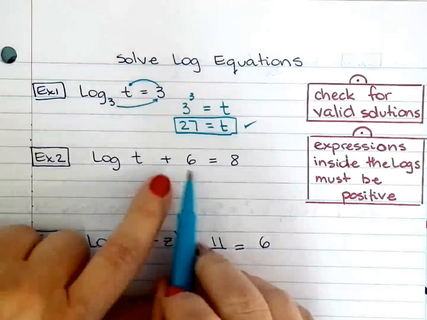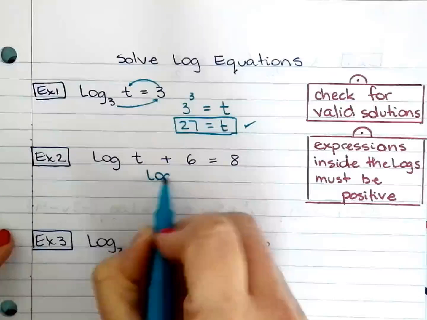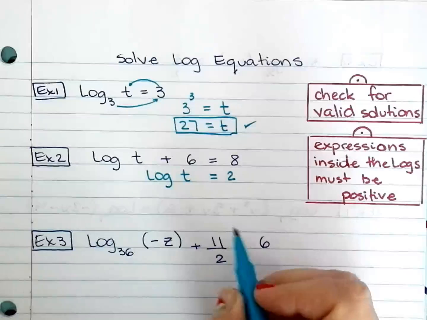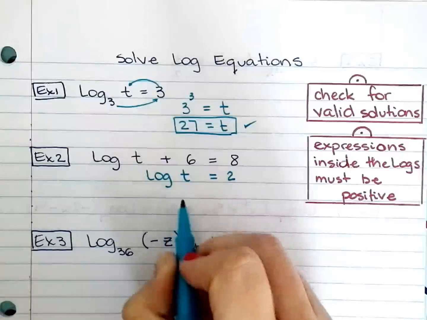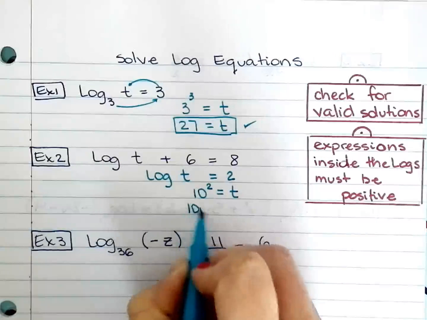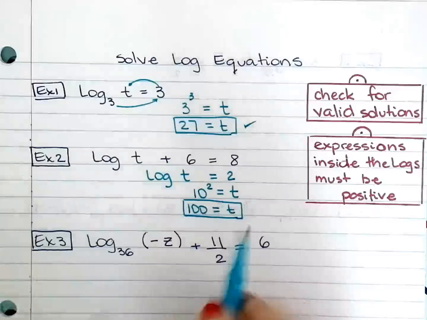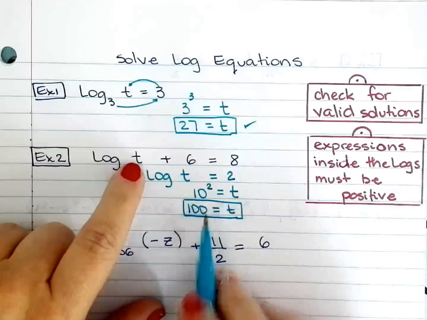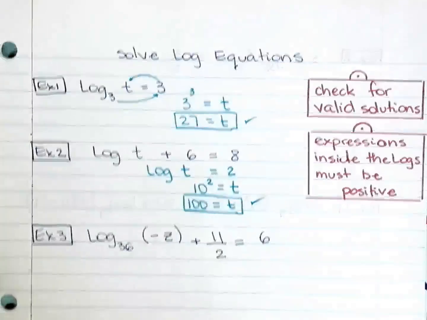Okay, for the second one, you need to subtract 6 from both sides before you do anything. So take away 6, you have log of t equals 2. Now you rewrite this. So remember, when the base is not there, the default base is 10. So 10 to the power of 2 equals t. 10 squared is 100. And when you replace t with 100 in the argument, that will give you a positive expression for the log. Therefore, that's a valid solution.